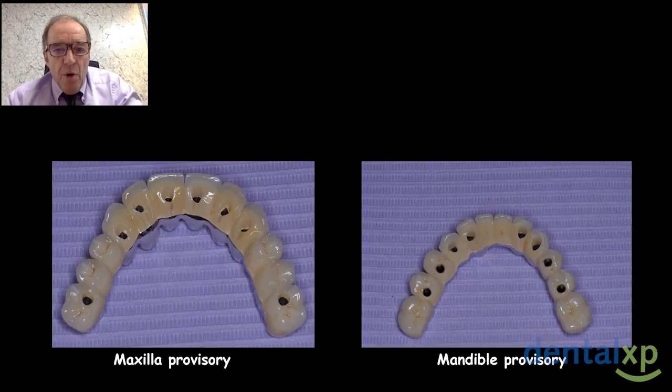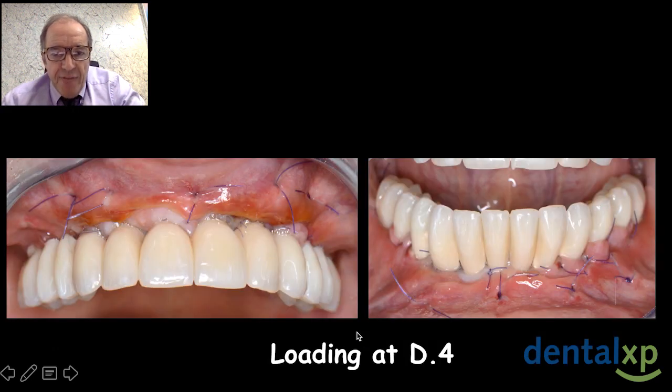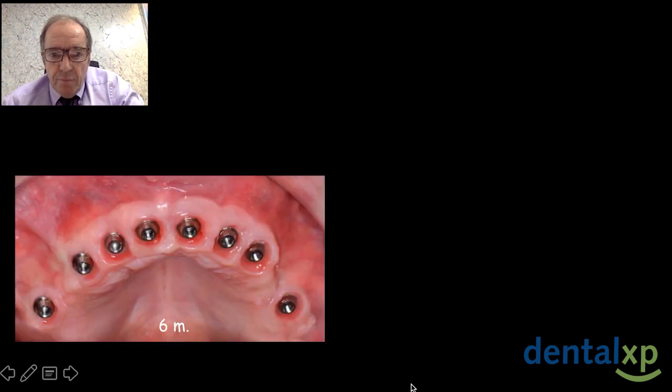Lower jaw, and now maxilla provisional. The screws are perfectly located in the prosthetic corridor, and the mandible provisional also. Loading at 4 days. You can see apical mattress sutures, upper jaw and lower jaw.